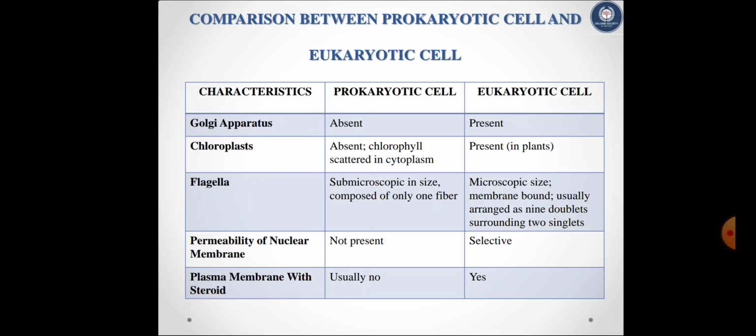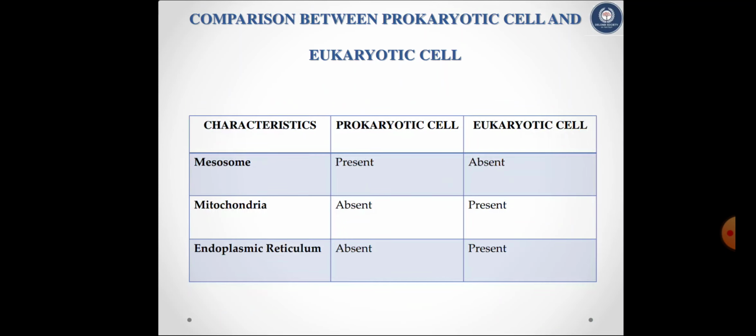Plasma membrane with steroid is usually not present in prokaryotic cell and present in eukaryotic cell. Mesosomes are present in prokaryotic cell and absent in eukaryotic cell. Then mitochondria and endoplasmic reticulum both are absent in prokaryotic cell and present in eukaryotic cell.